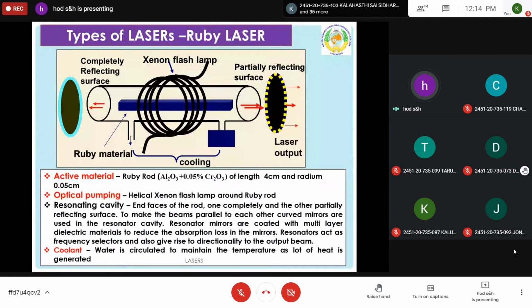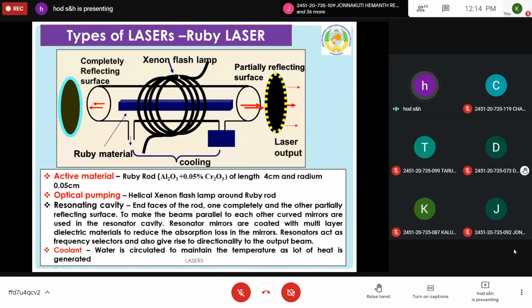And as you see, initially a ruby rod is taken, a specific colored one. The ruby rod is taken in a quadri tube, and at the left side of the tube a completely reflecting surface is there, and at the right side you can observe a partially reflecting surface is there.